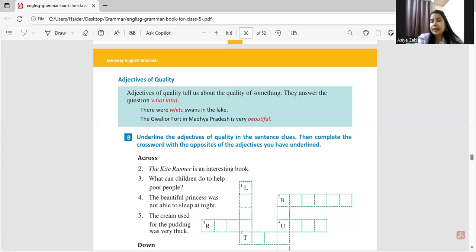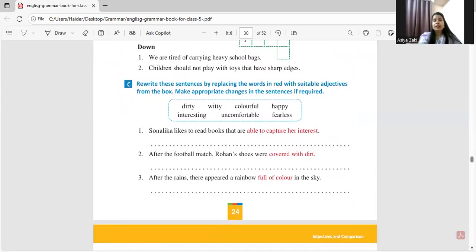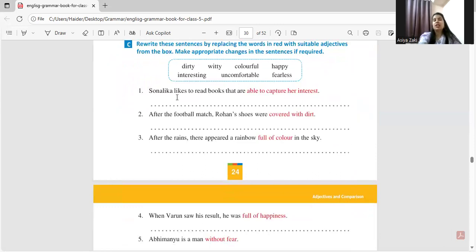Say, for example, we have some examples over here. There were white swans in the lake. What kind of swans? White. So it's describing the quality of the swans. Next is, the Gwalior Fort in MP is very beautiful. What kind? How is it? It's beautiful. So it is describing a fort, that is a noun, Gwalior Fort, which is beautiful. Okay. Now next we have some examples like Sonakshi likes to read books that are interesting. So interesting is describing what? The books that are interesting, right?